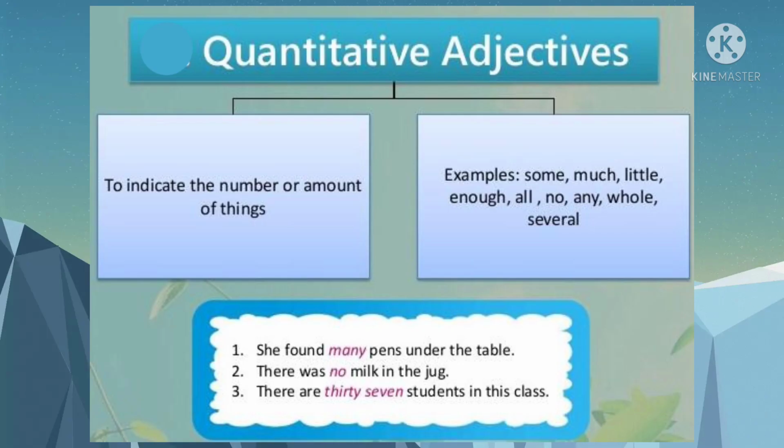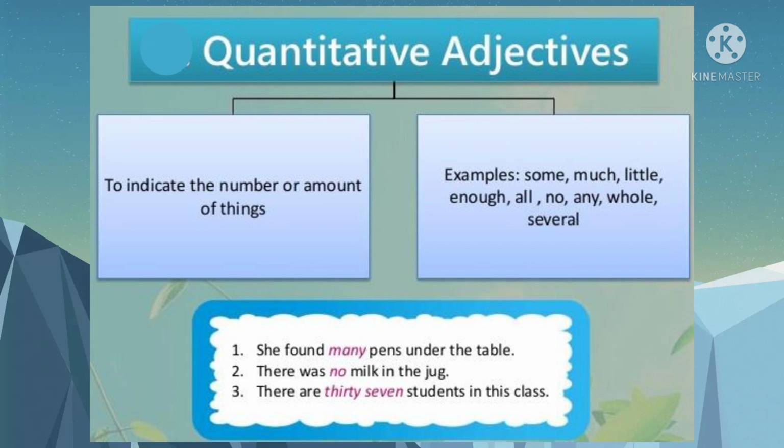Now we come to the very next, that is quantitative adjective. Words such as few, any, some, much, all, little, enough, sufficient are used to describe the quantity of things. Quantity, you understand, right? Now it is not countable, it is uncountable. Like if I say little water, sufficient tea, any water, few oranges, few mangoes. Clear? So all these, we can say, are quantitative adjectives.